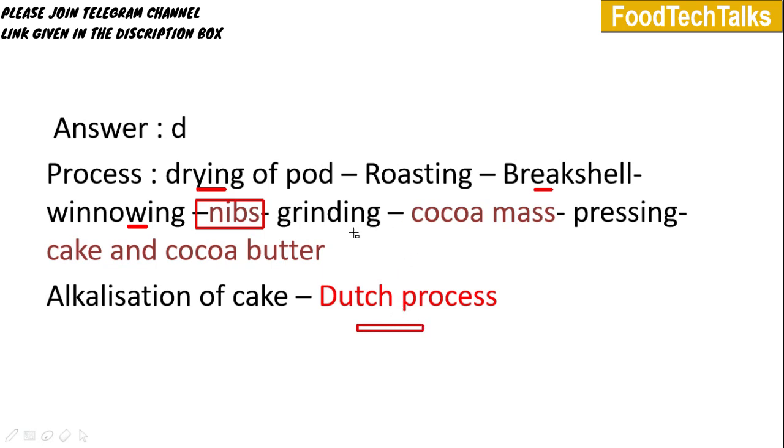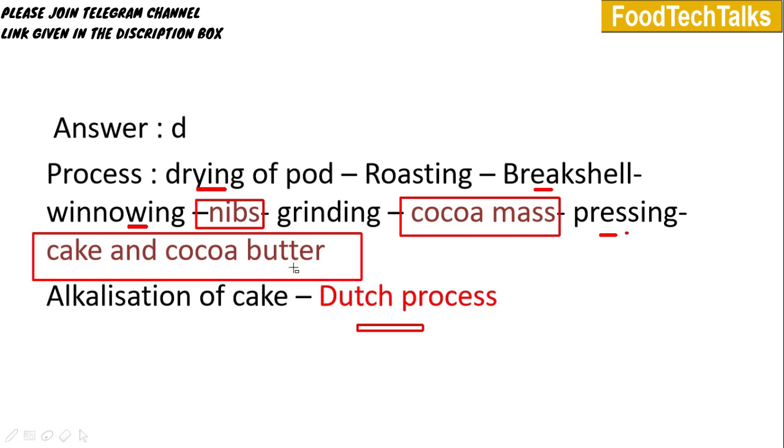Next step is grinding, completely grinding of the nibs. After grinding, the product obtained we will call cocoa mass or chocolate liquor or bitter chocolate. Fat content in this cocoa is around 50 to 55%. After grinding, we will go for pressing. After pressing, we will get a cake and a butter. The butter is called cocoa butter, and the cake we can make into powder and use as cocoa powder. Next, this is all cocoa processing.